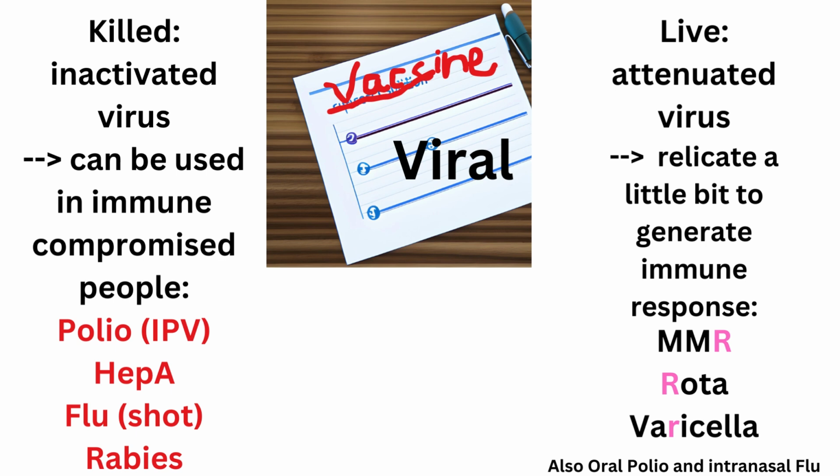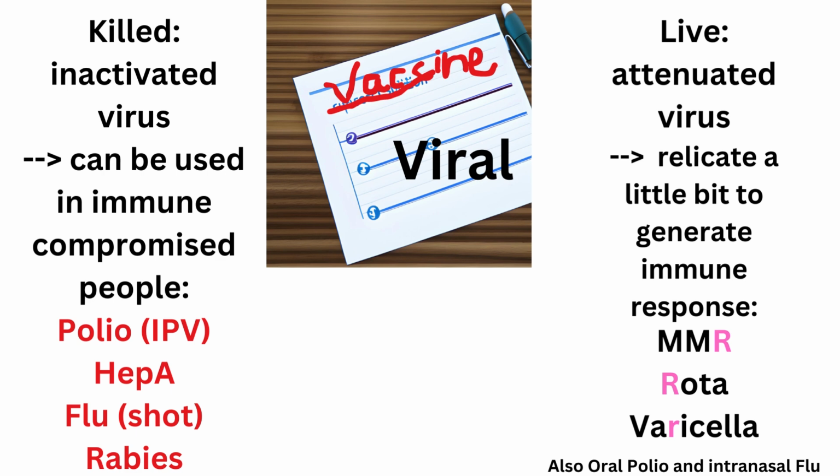The inactivated polio, hepatitis A, influenza shots, and rabies vaccines are made this way. There are two benefits to this approach. The vaccine cannot cause even a mild form of the disease that it prevents, and also the vaccine can be given to people with weakened immune system.